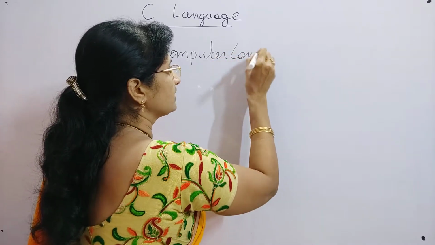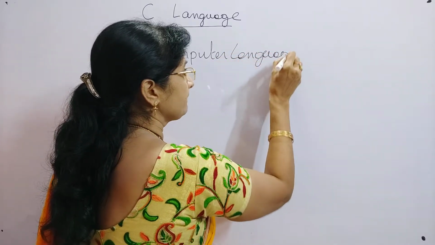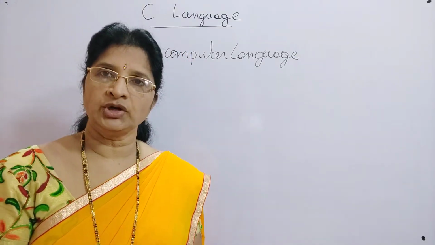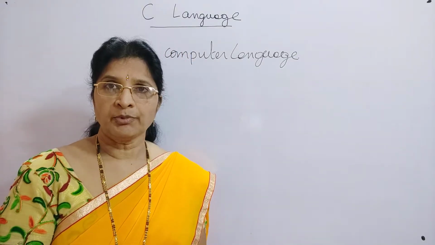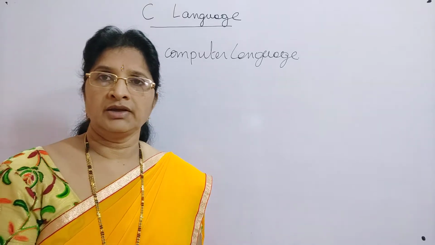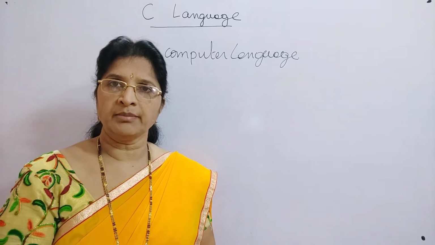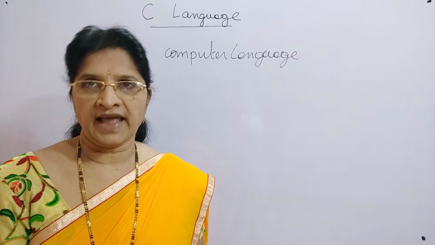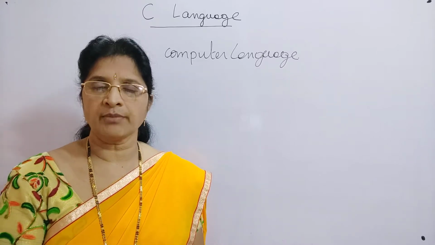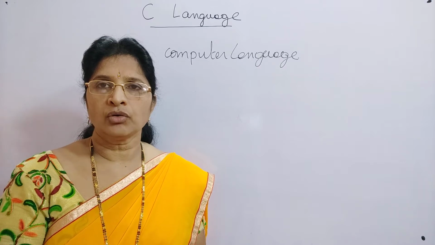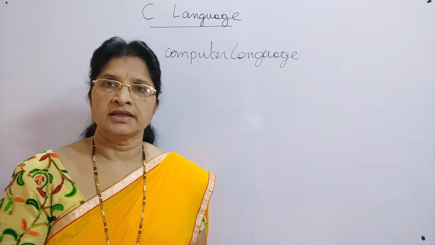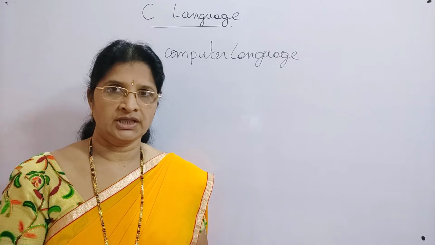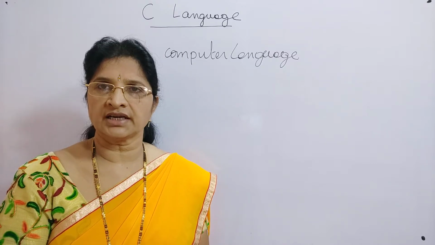For example, if you want to communicate with some person, and both persons know a common language, for example Hindi, then both will communicate in Hindi, because both can understand that language.